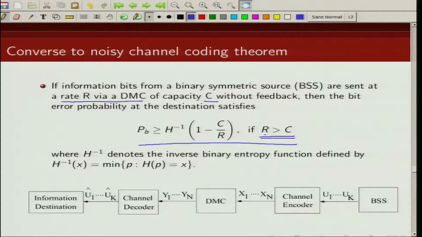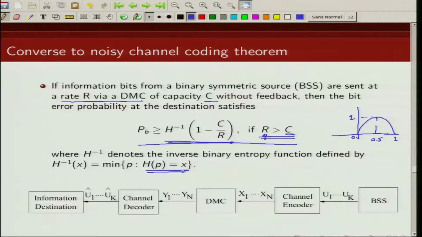So if the transmission rate is above channel capacity, then probability of error is lower bounded by a quantity which is non-zero. And this h of p is nothing but our binary entropy function. If you recall, a binary entropy function looks like this: 0 to 1, with its maximum of 1 at 0.5.